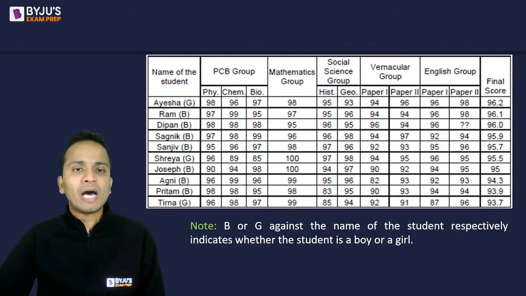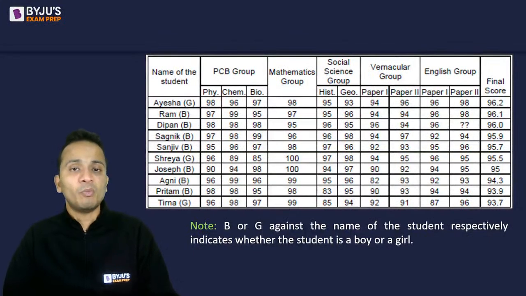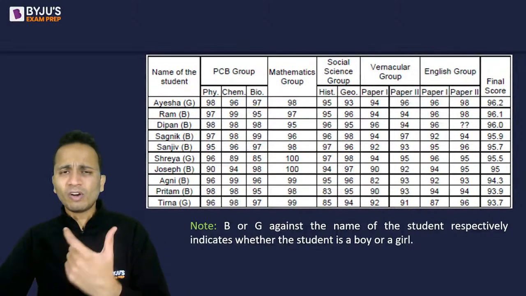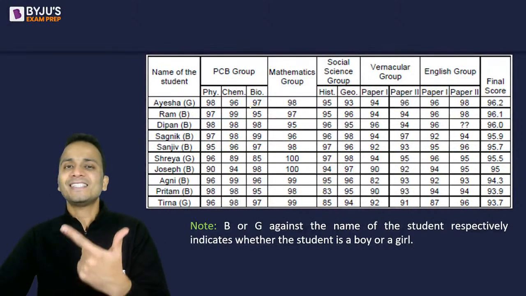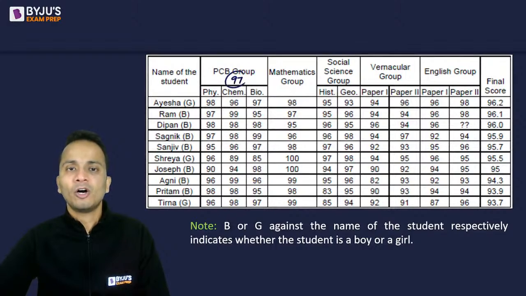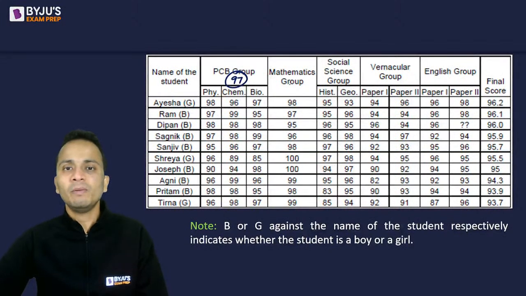So if I talk about Aisha, Aisha is one student. Aisha's group score in the first group, PCB, will be how much? Aisha scored 98, 96 and 97. What will be the average of these numbers? It will be equal to 97. Then in the mathematics group, there is only one subject, so its average will be 98 only.